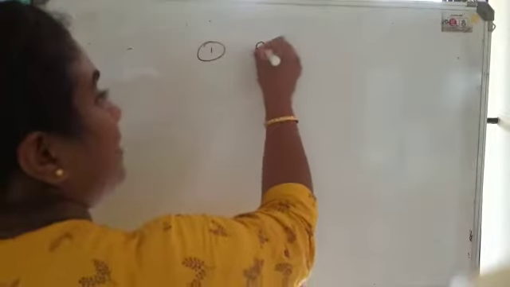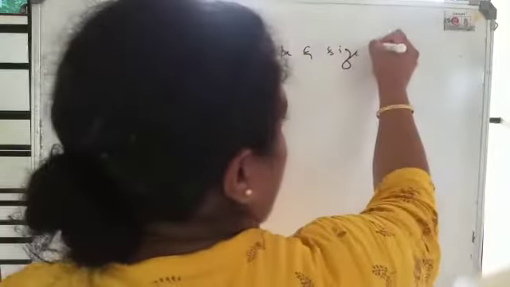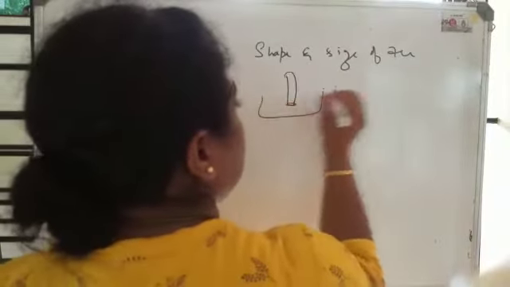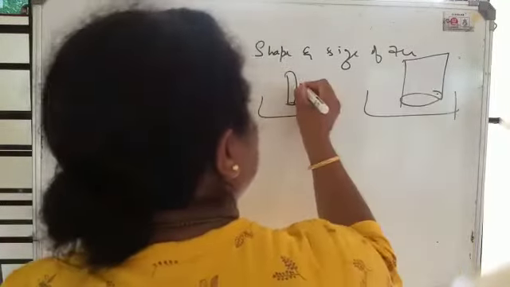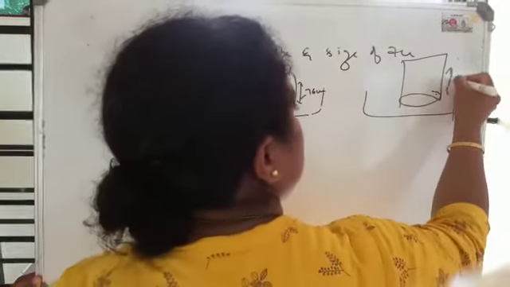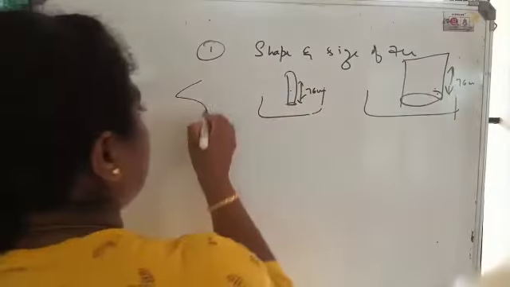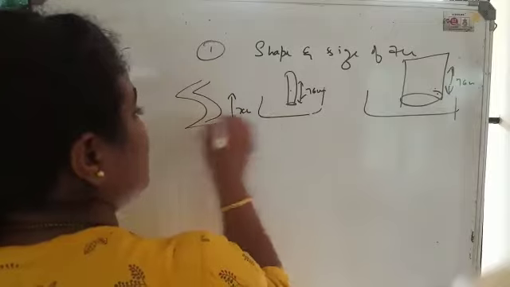The first one is the shape and size of the tube. Okay, in the barometer, if you are taking a thin tube, and in another barometer, if you are taking a thick tube, the height will be 76 centimeters in both. It is not dependent upon the size or shape of it. If you are taking a tube like this, even then the measure will be 76 centimeters.